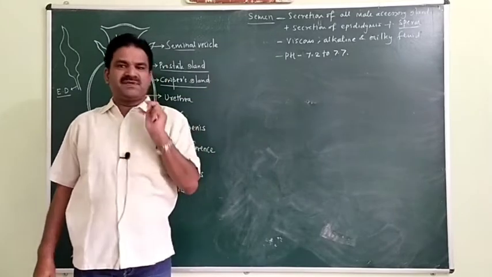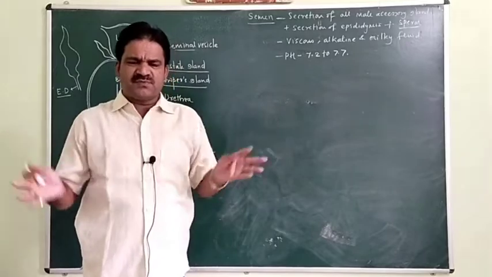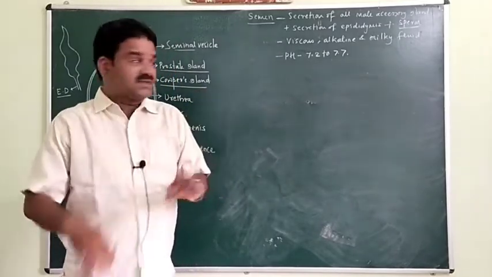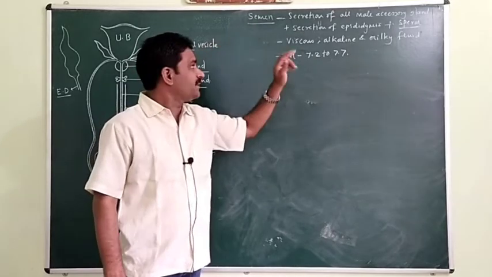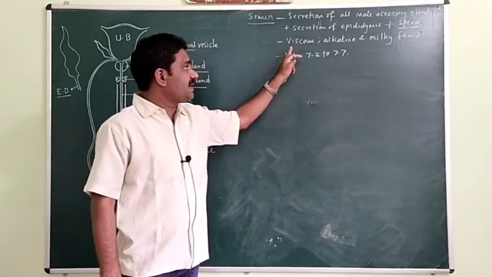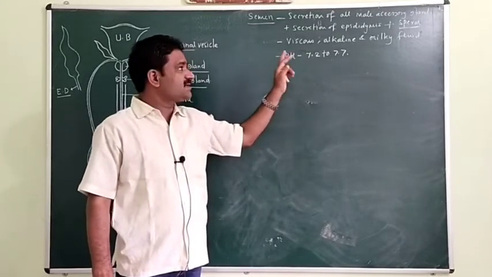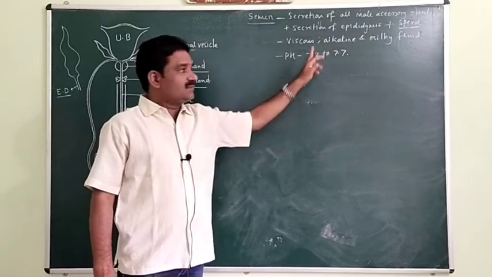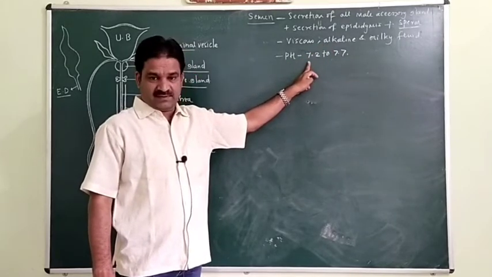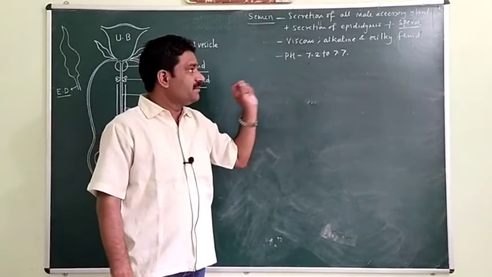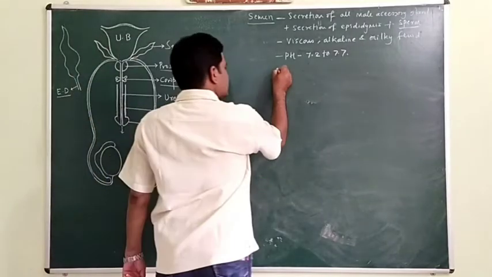Semen means what? A mixture of both. It is the mixing of millions of sperms, the secretion of these glands and the secretion of the epididymis. The nature of the semen is viscous and alkaline, the pH is 7.2 to 7.7, and the fluid looks like a milky fluid.